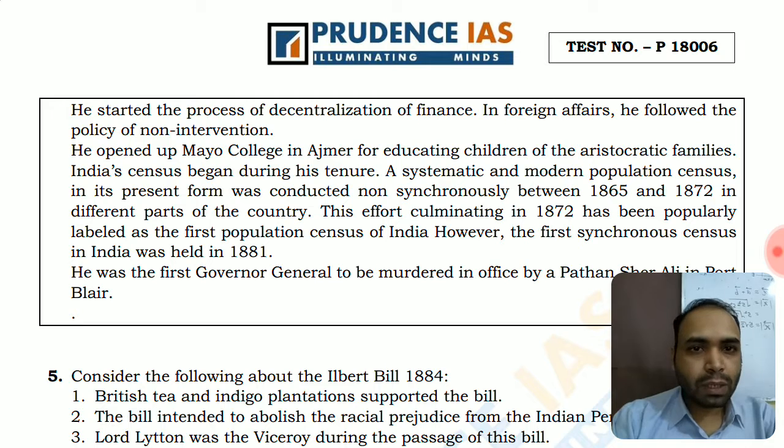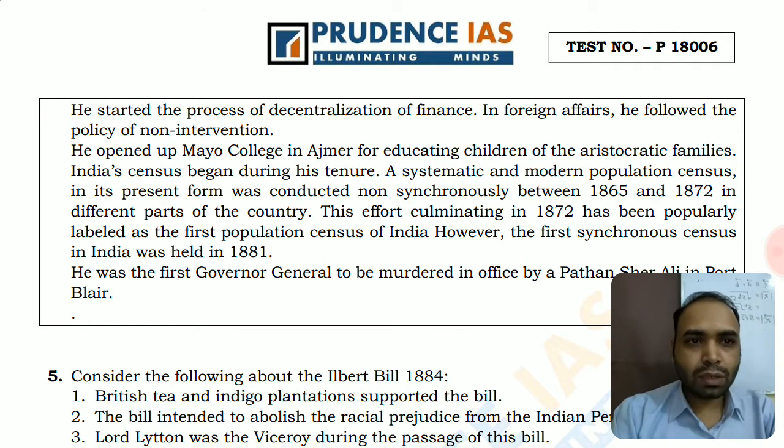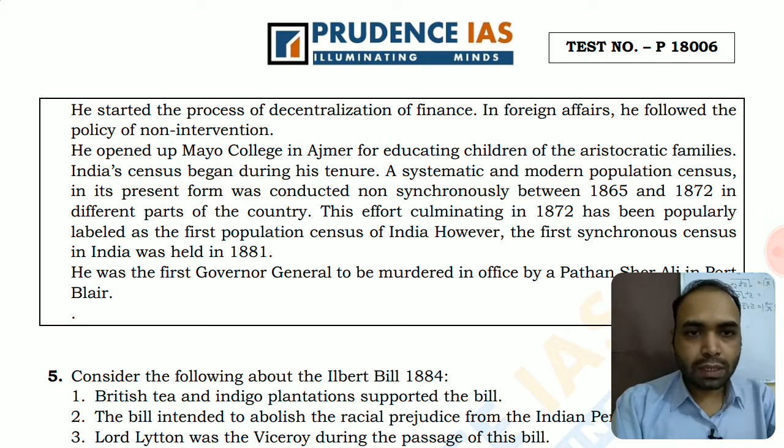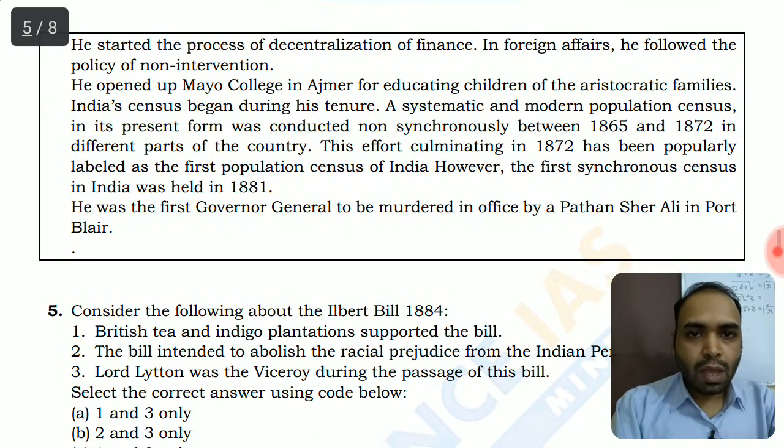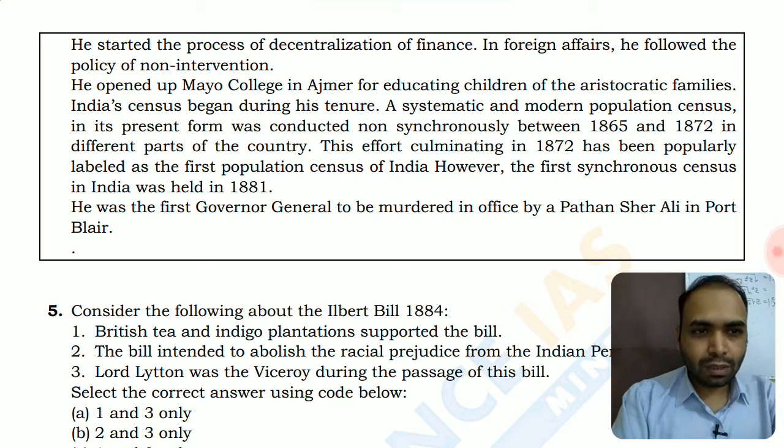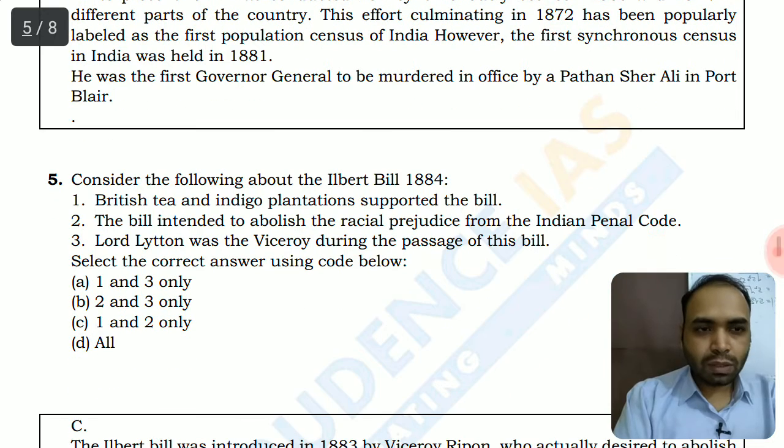A systematic and modern population census in its present form was conducted non-synchronously between 1865 and 1872 in different parts of the country. This effort culminated in 1872, and the first census popularly recognized in India was held in 1881. So we have discussed this, the first census in 1881. He was the first Governor General to be murdered in office by Pathan Sher Ali in Port Blair. So he is the first Governor General to be assassinated by an Indian. Let's move on to the fifth question.